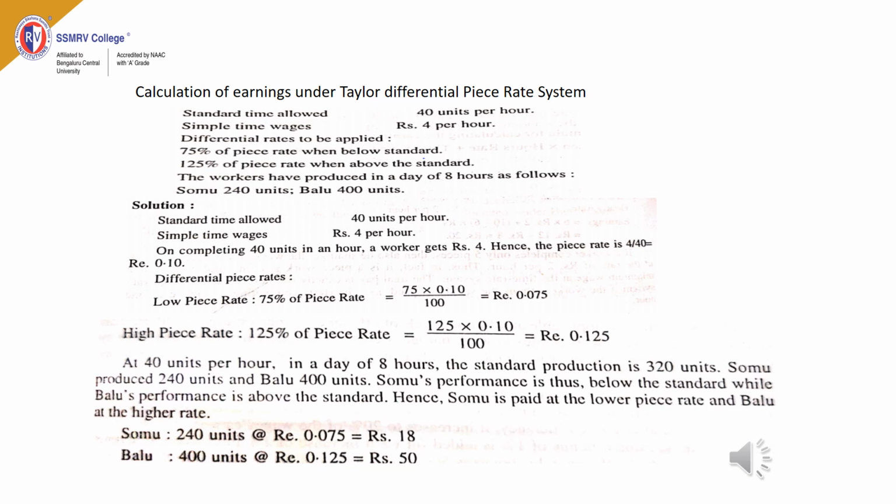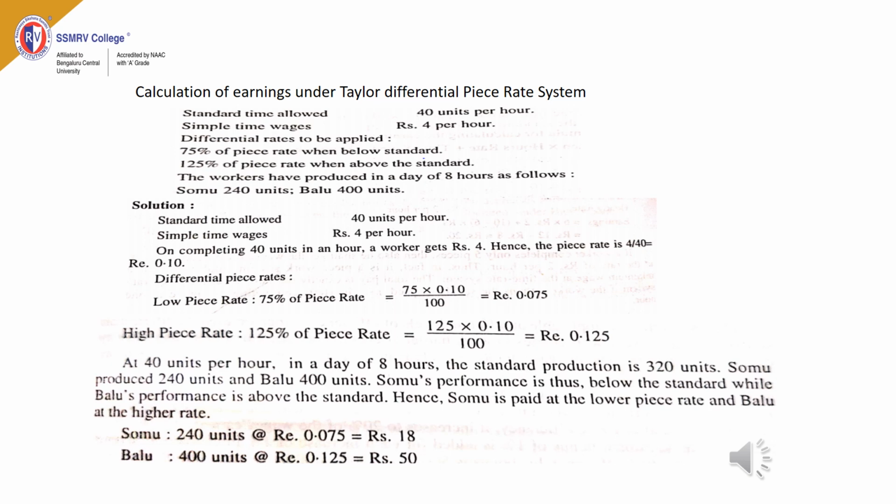And then we have to calculate earnings under Taylor's plan. If the performance of the workers is below the standard, then that worker will be paid the lower piece rate. Now we have to determine lower piece rate and higher piece rate. Lower piece rate is 75% of piece rate. Piece rate is 10 paise, so 75% of 10 paise is 0.075. So lower piece rate is 0.075.